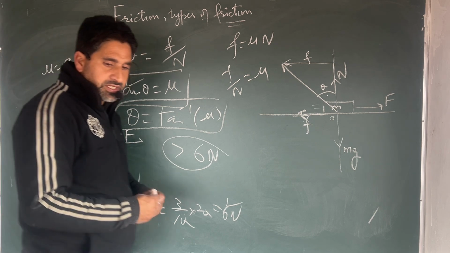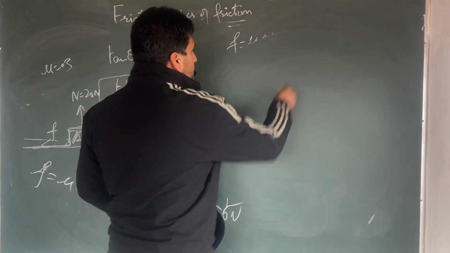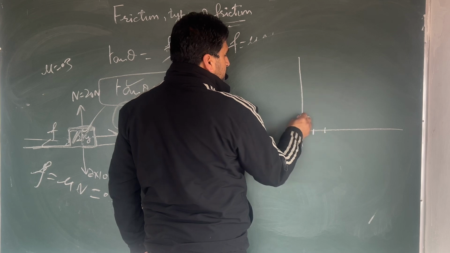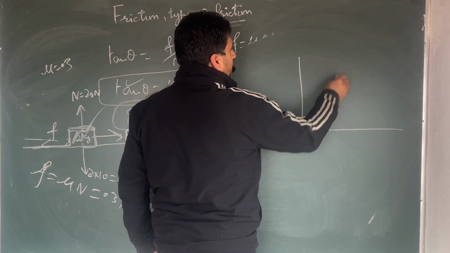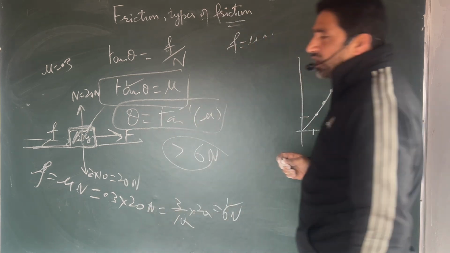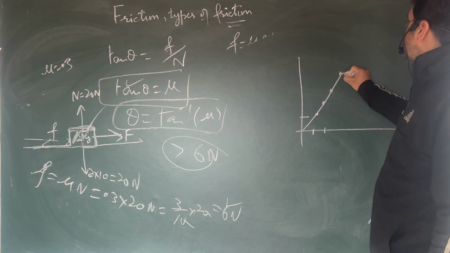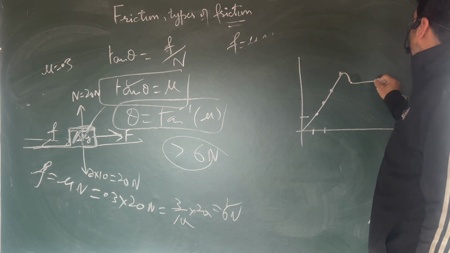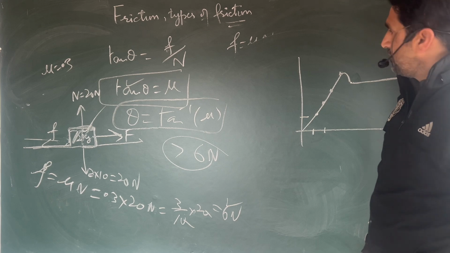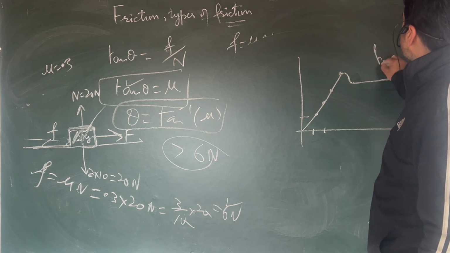But once you go beyond 6, the object starts moving. Its friction decreases and then it moves with a friction called the kinetic friction F_k.